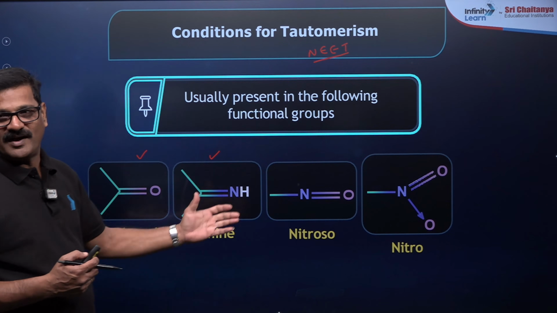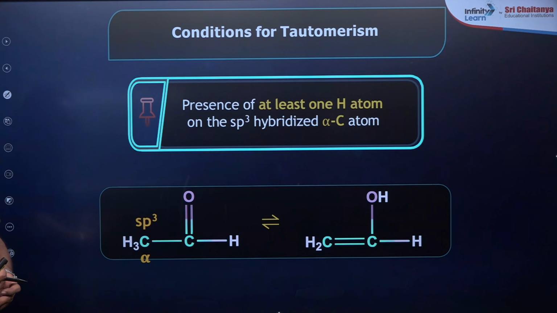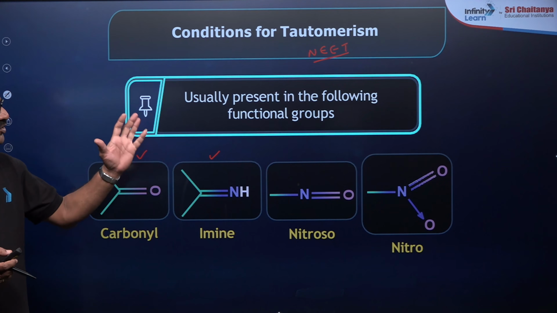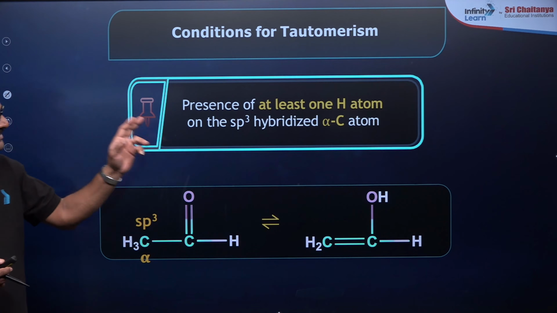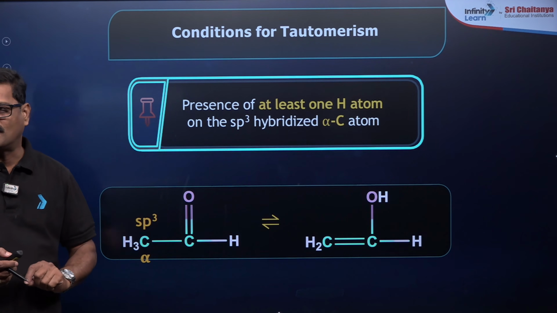So let us move ahead with the discussion about tautomerism. Condition for tautomerism: there is one condition usually present here, which is the presence of at least one hydrogen atom on an sp3 hybridized carbon.